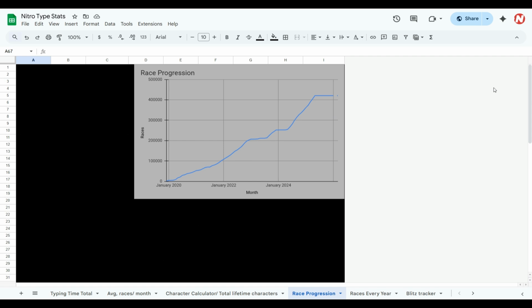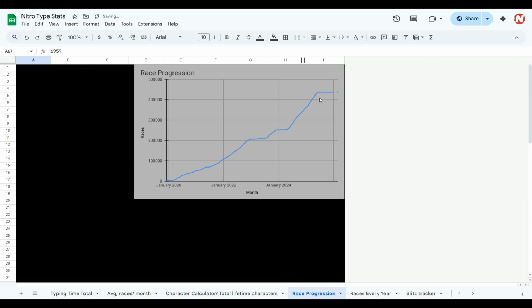Now, this here is, I would say, my coolest one, where it basically shows my total race progression starting from the first month I raced till now. Each month is counted as of the end of the month rather than the beginning, so even though it says I've done 420,534 races by May, that's actually by the end of May rather than the beginning, okay? Okay, cool. So, of course, now if I include the races I did during June, here's what happens.